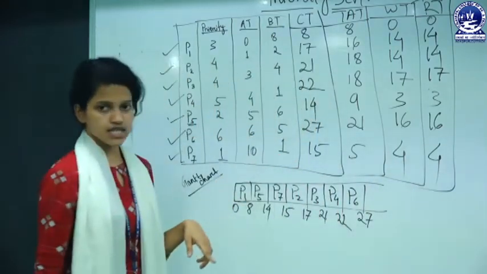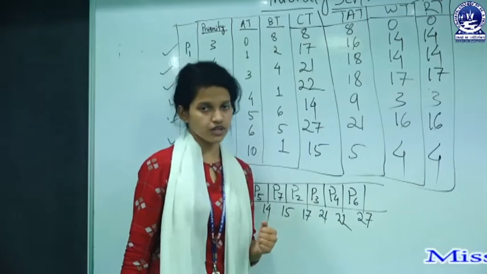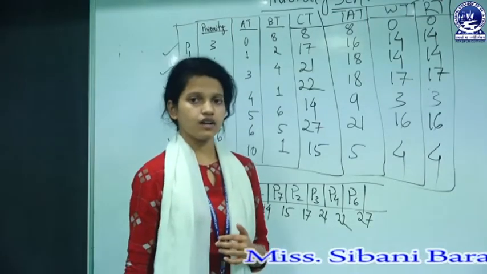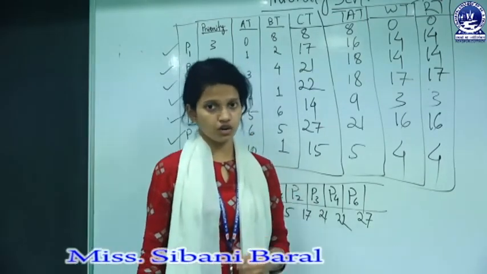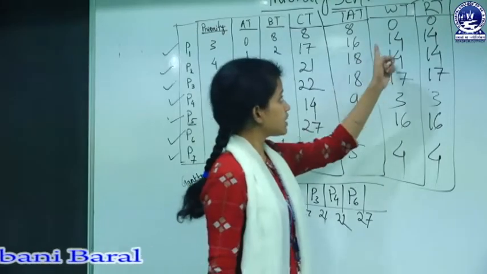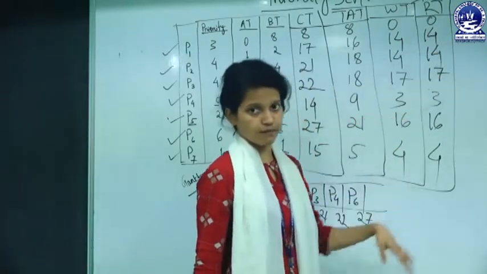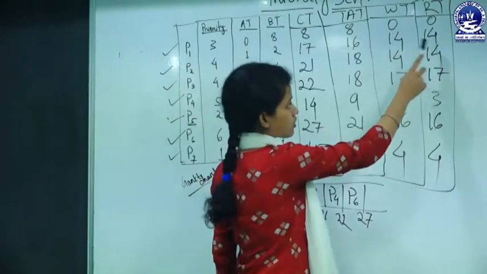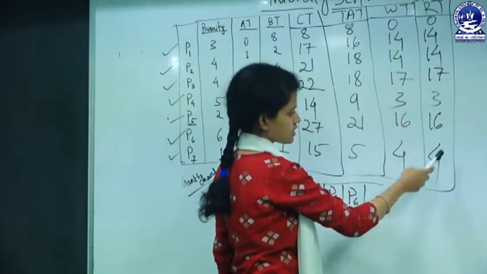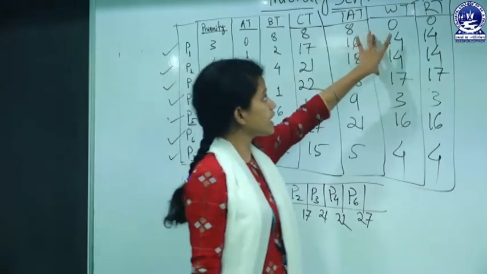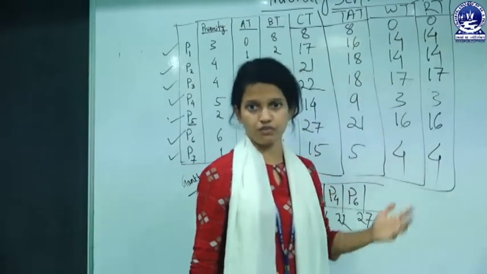So we discussed the non-preemptive version of the algorithm and we also know that in non-preemptive the waiting time and response time would be the same. See, 0, 0, 14, 14, 17, 3, 16, 4. So waiting time and response time are the same in non-preemptive.